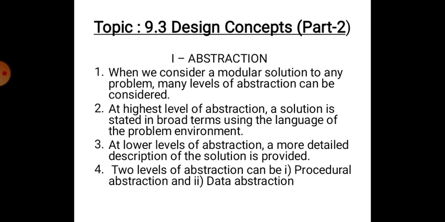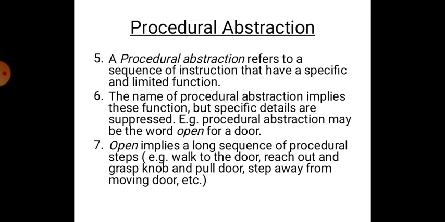Point number four. Two levels of abstraction can be thought of as: one, procedural abstraction, and second, data abstraction. First, we will consider procedural abstraction. Point number 5.